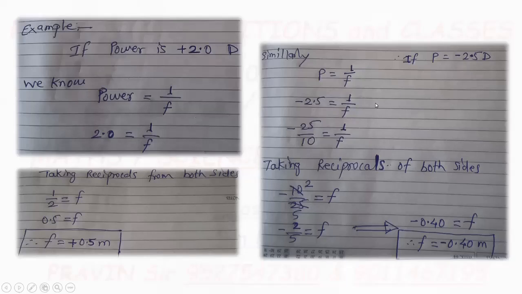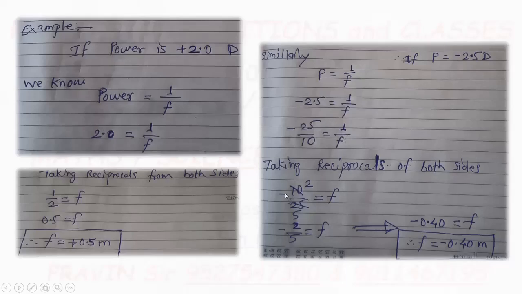Now this example is for a concave lens. Power is minus 2.5 D. Power is minus, so the lens is concave. P is equal to 1 upon f, same formula. Put the values: minus 2.5 is equal to 1 upon f. This is a decimal, write it in fraction form. Minus 25 by 10 is equal to 1 upon f. Taking reciprocals of both sides, reciprocal of this is 10 divided by 25, is equal to the reciprocal of 1 upon f, which is f.